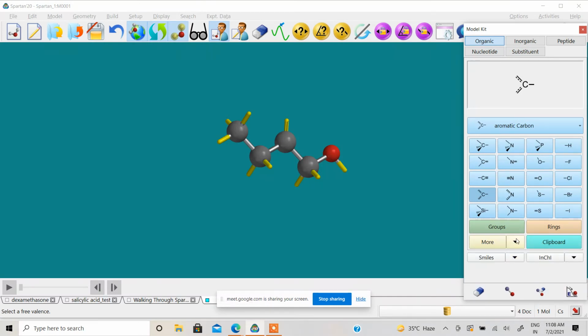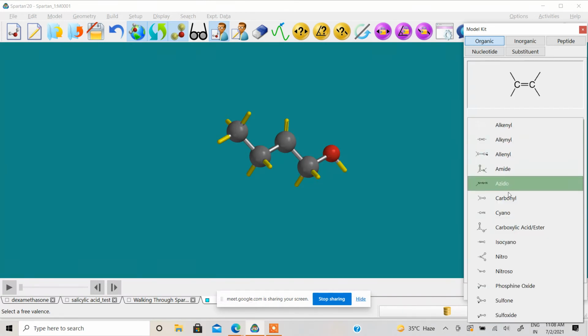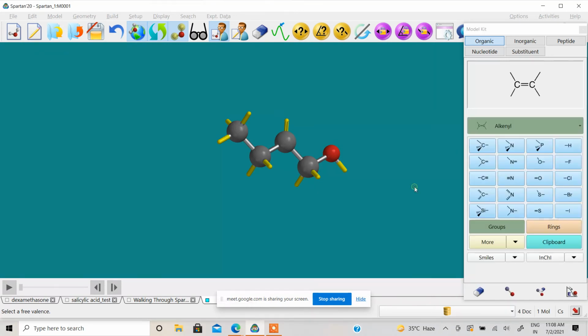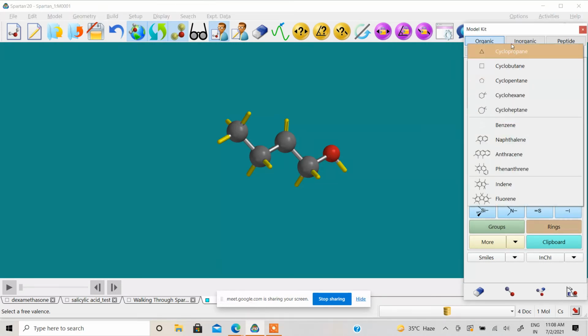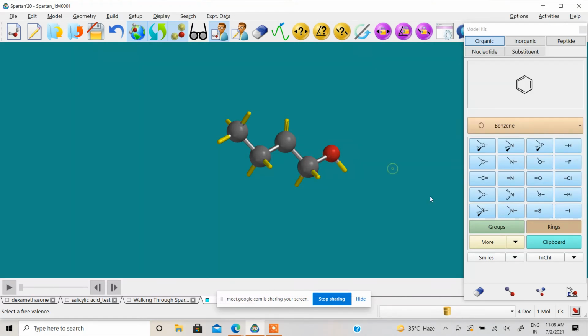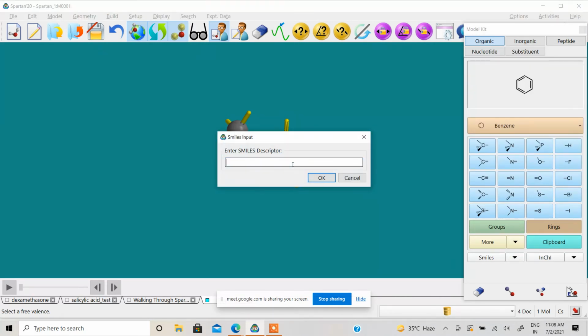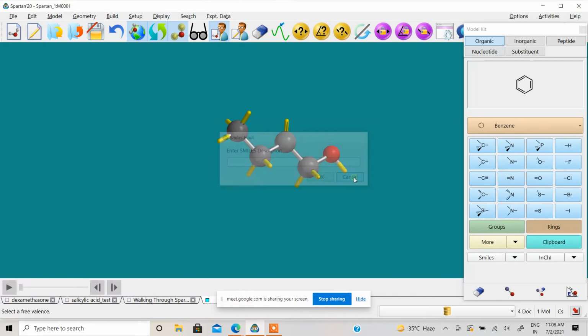If you want to add some groups, we have a big library of groups. If you click on this group icon, you will see a big library of groups. You can use all these and grow your molecule. Here is a ring-like structure. If you want to select a ring, by default we have taken care of most of it. You can draw it also, but you can take it directly from here. If you want to use SMILES, you can write a SMILES string here and it will be generated. You can use InChI too.